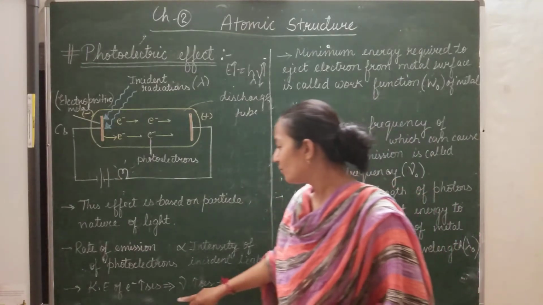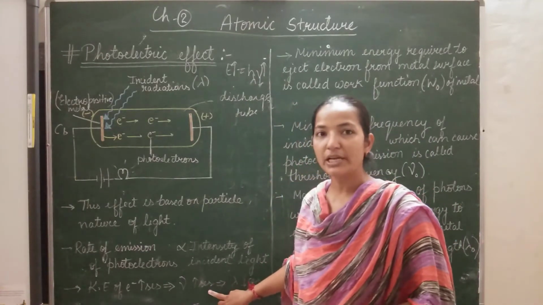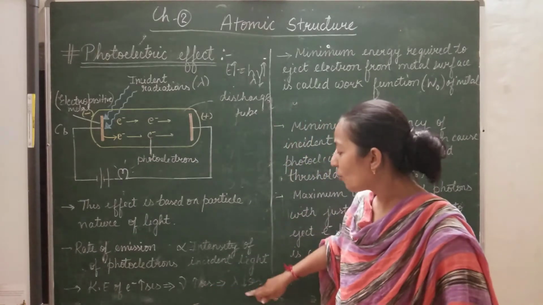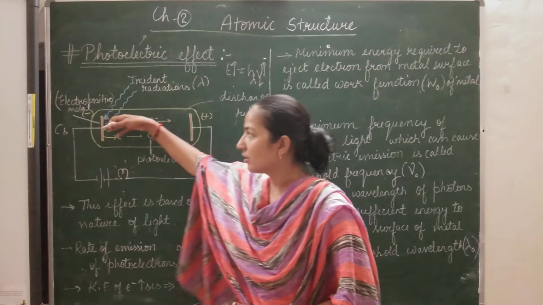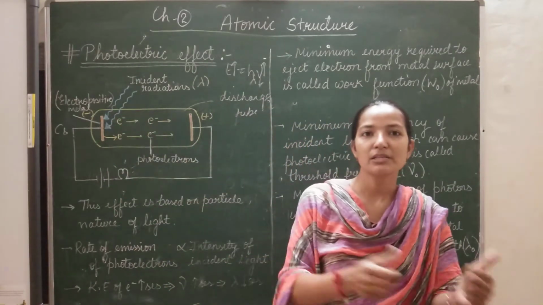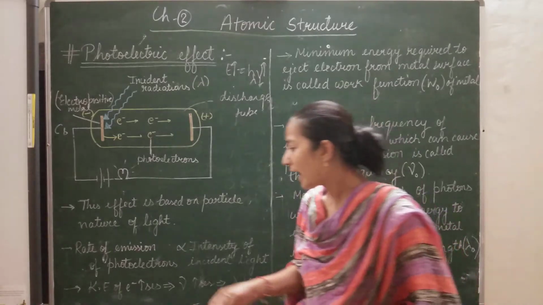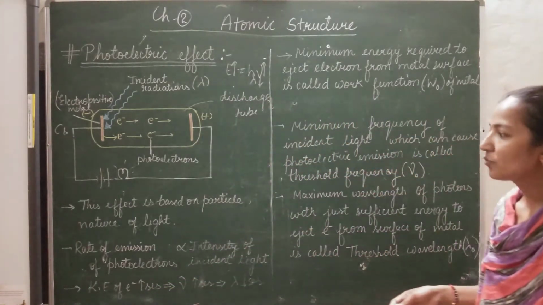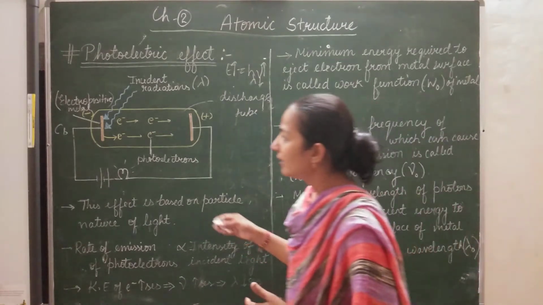So as soon as radiation of high frequency, high energy or lower wavelength is allowed to strike the metallic surface, the electrons begin to emit and the kinetic energy of electrons increases.